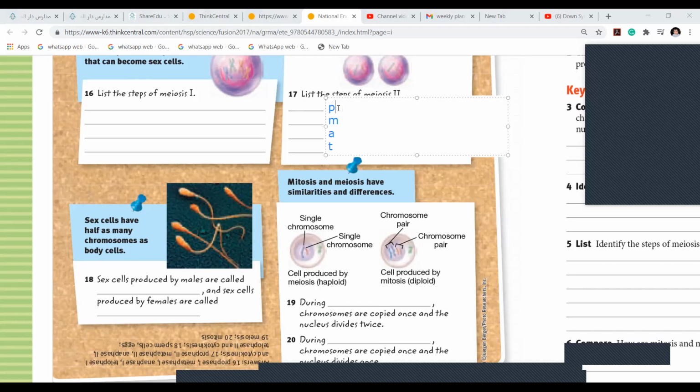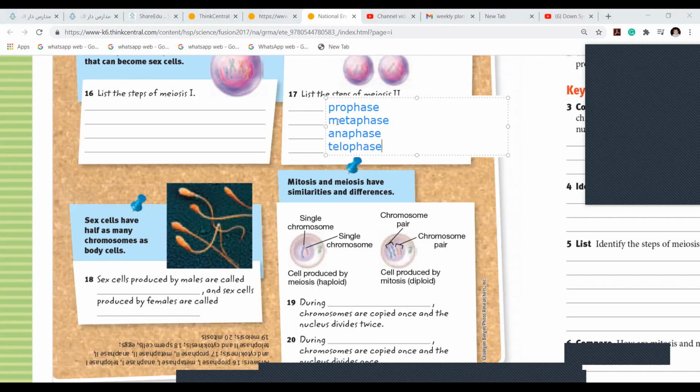What is P? Prophase. What is M? Metaphase. Let her say. What is A? A. Anaphase. Remember, Malak, I'm working hard with you all so that you don't have to learn at home.